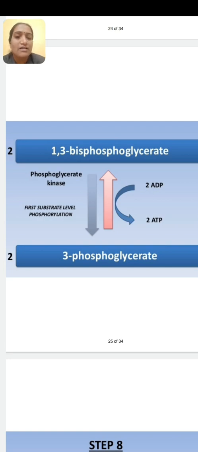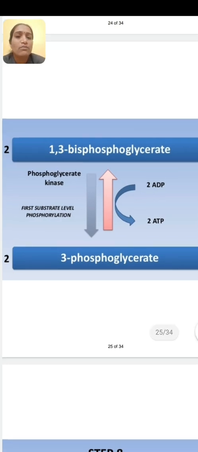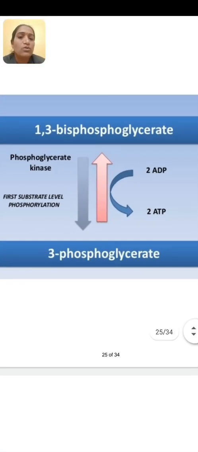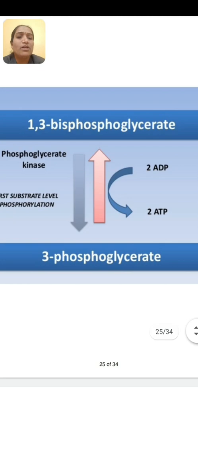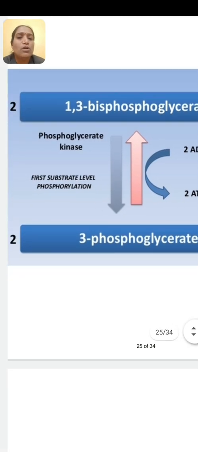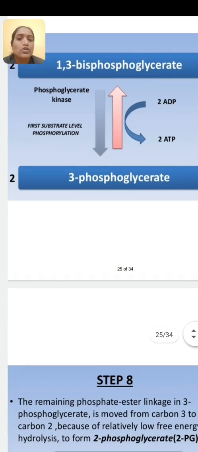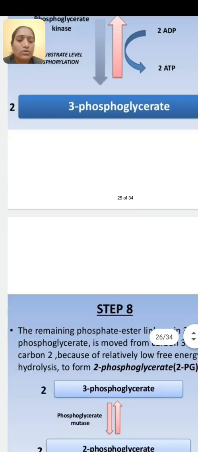Okay, 1,3-biphosphoglycerate is converted into 3-phosphoglycerate, and meanwhile twice ADP is converted into twice ATP. Why are 2 ATP molecules taken here? Because 2 molecules of these phosphoglycerates are used.